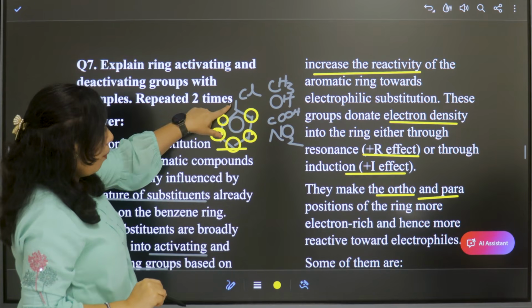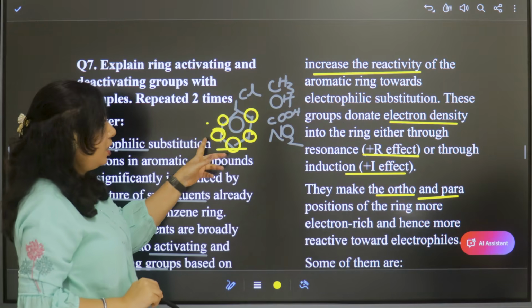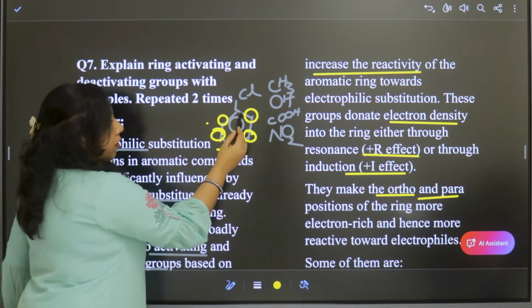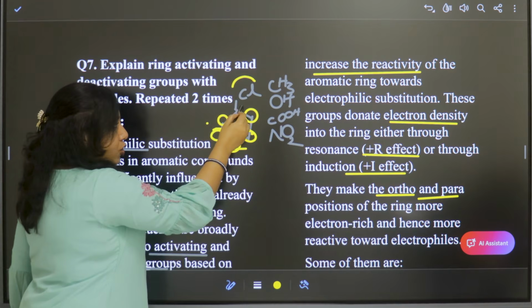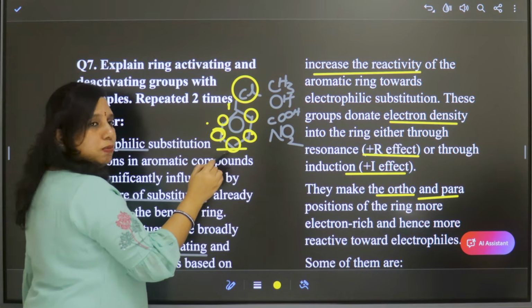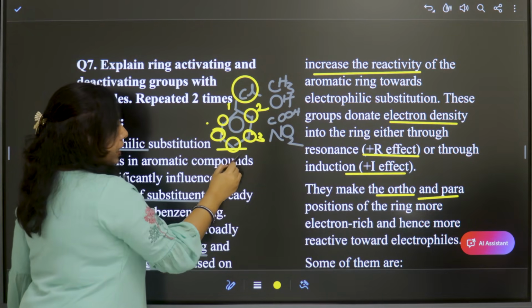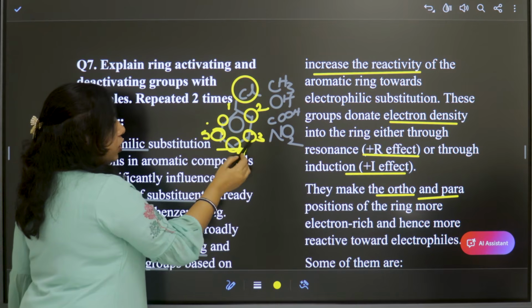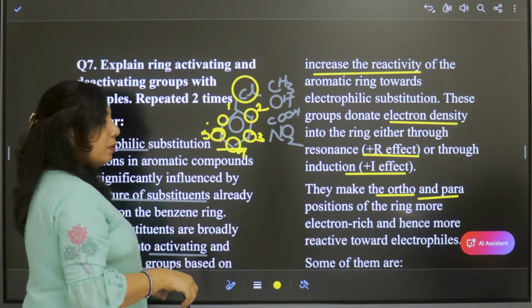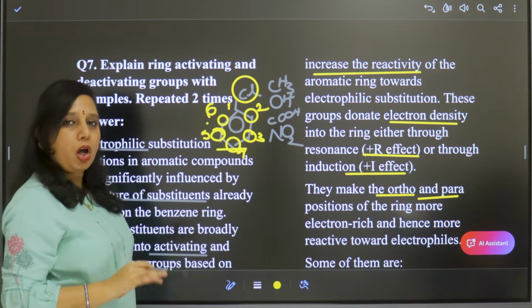Para position is opposite to the substituent, and meta position is the third place from the substituent already present. Assume this as the first carbon, then second and third, this one is 4, 5. So third and fifth positions are meta. Fourth position is para. Second and sixth positions are ortho.